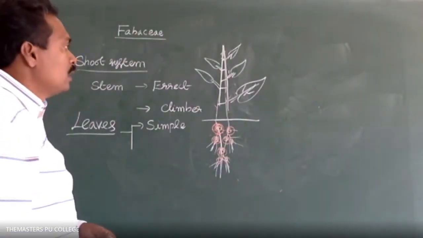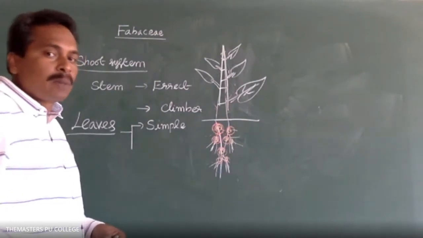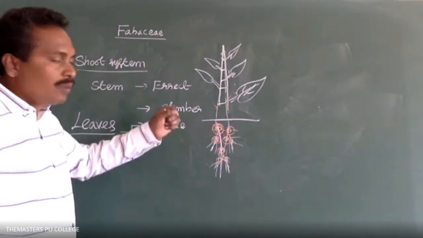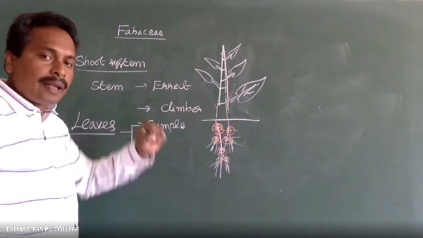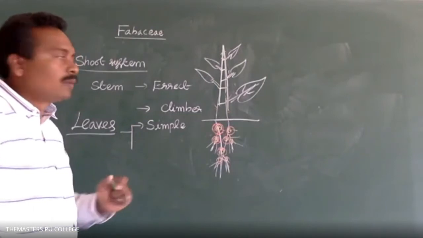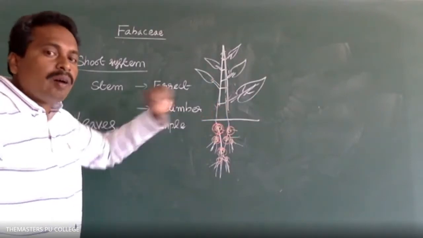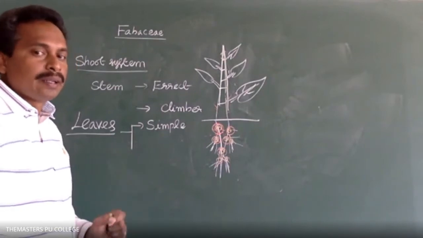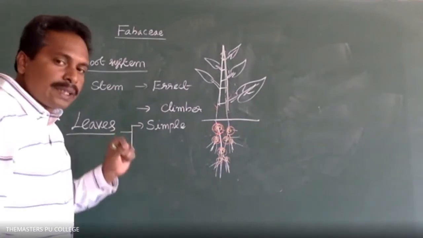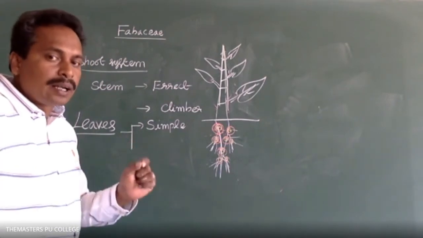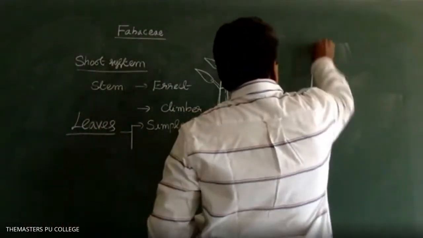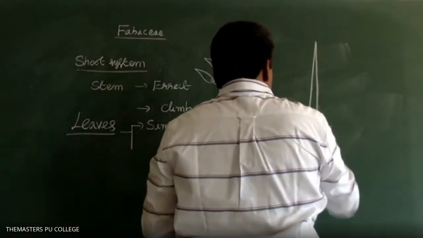Alternate phyllotaxy. Yes, the leaves are arranged in alternate manner. We already know very well about that. In alternate phyllotaxy, a single leaf is arranged from each node, in an alternate or spiral manner. So the phyllotaxy is alternate in the Fabaceae family. In some plant species the leaves are simple, whereas in some plants the leaves are compound, pinnately compound leaves.